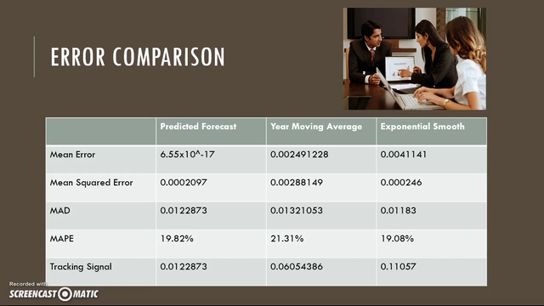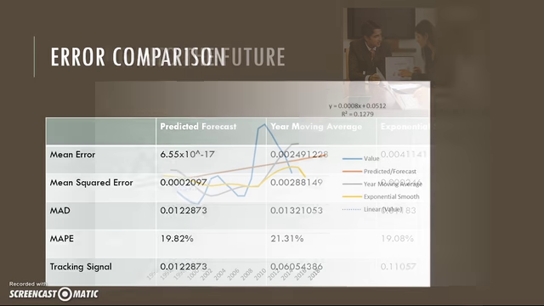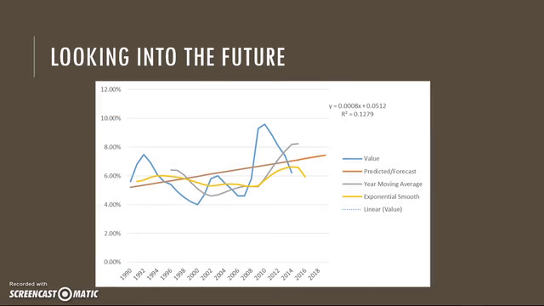Tracking signal does not provide the best determining factor of which model is best because all of these values are between 4 and -4. In order to further see how these values match up with the original data, I added 4 more years to the horizontal axis. It appears that exponential smooth follows the original data the most. It begins to decline in percentage while the moving average and predicted forecast do not follow the original data at all after these 4 years.